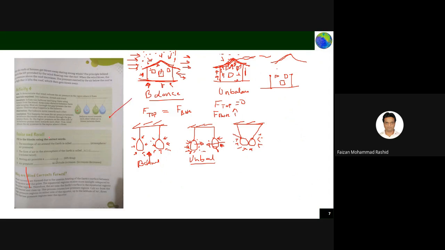So these are the questions. The envelope of air around the earth is called the atmosphere, not atmospheric pressure. The flow of air in the atmosphere is called wind. Moving air provides lift or drag? See, it will provide lift, not drag.